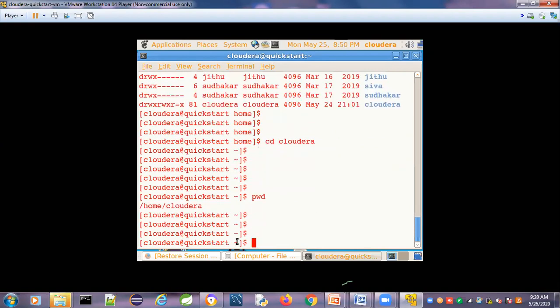pwd. See here, this is the tilt symbol. The tilt symbol indicates that it is the home directory.